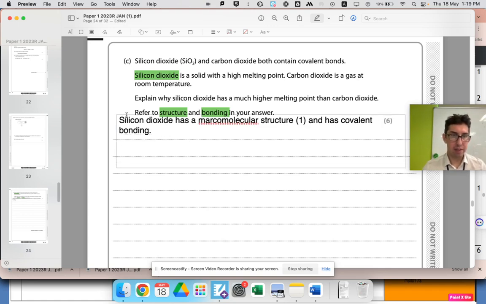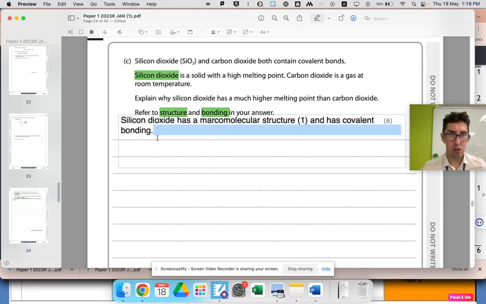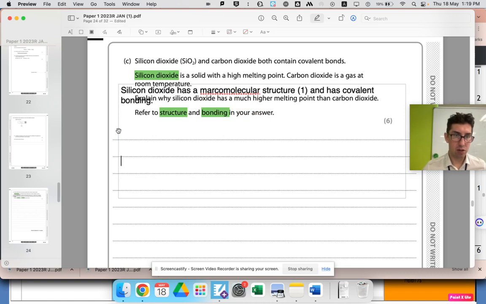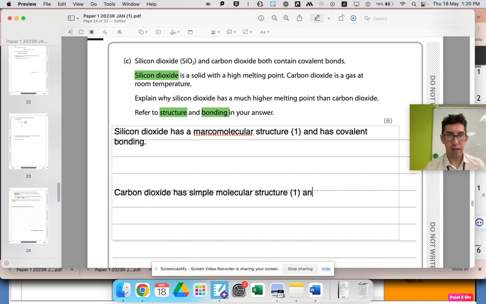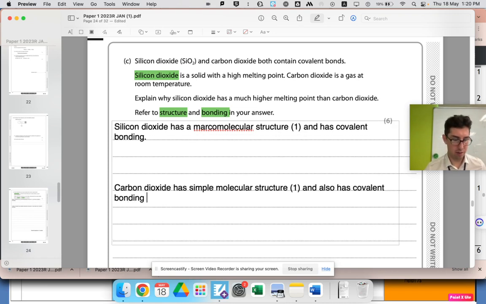Okay, we're going to come back to this sentence, but I'm just going to start off the other one and get the structure without the other one. So carbon dioxide. Carbon dioxide is also a non-metal, so it's not a macromolecule, so it must be a simple molecule. So carbon dioxide has simple molecular structure, or you could say is a simple molecule. That'd be worth 1 mark. And also has covalent bonding. They've said to mention bonding. It's not a mark for it though. I'm just going to say it. Okay. All right, let's go back to this one.